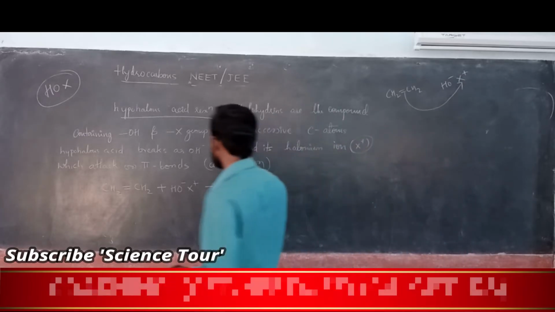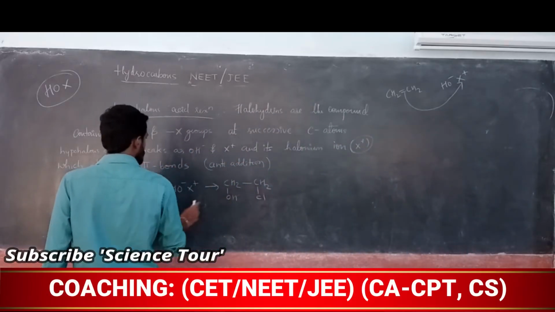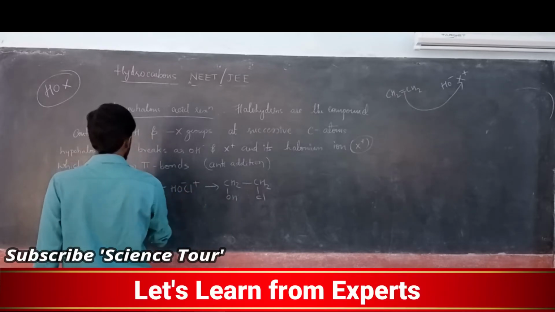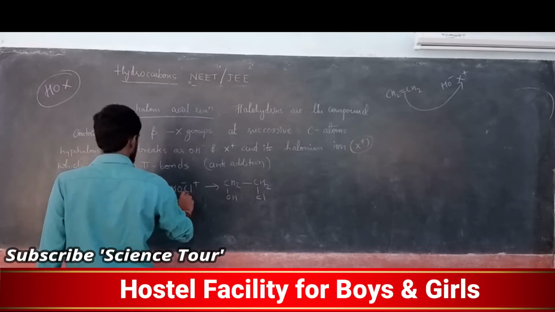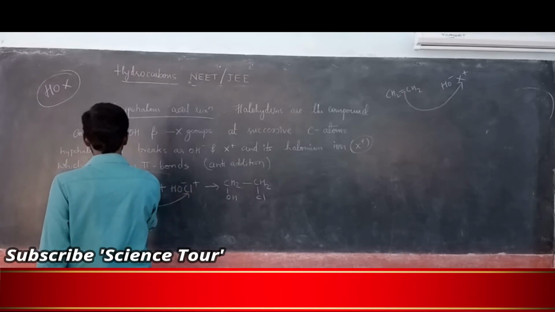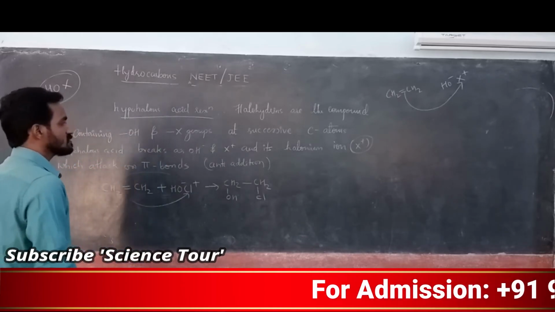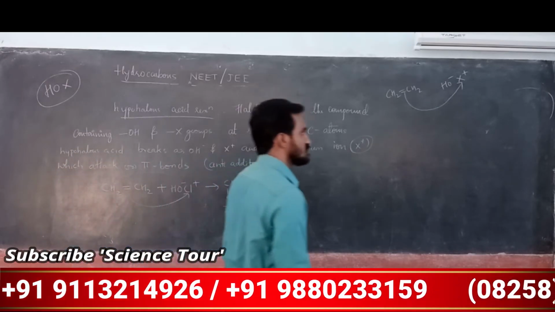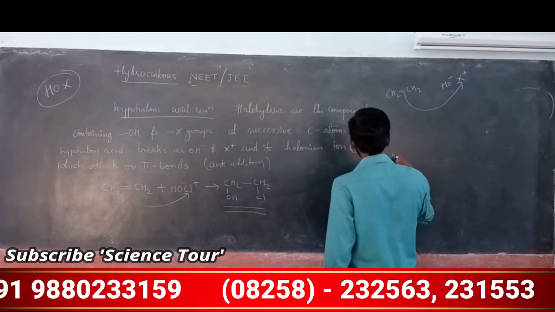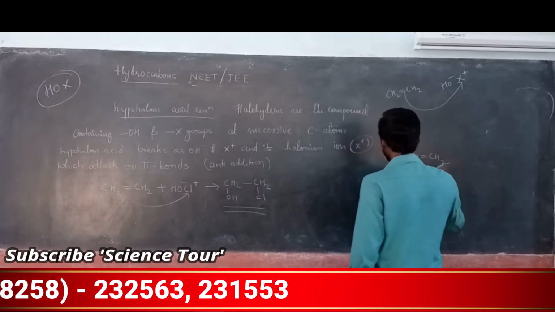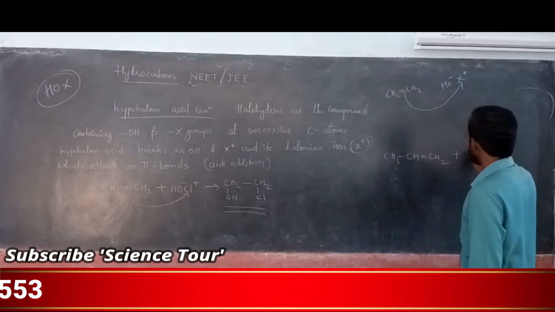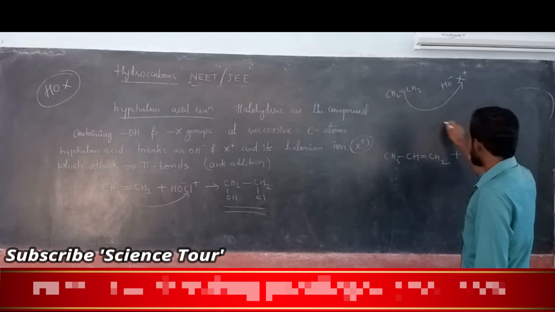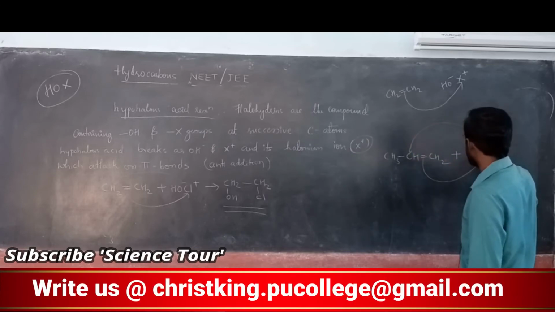Understood? If I use chlorine, the chloride will attack one carbon and the OH will attack the other carbon. So you are getting this product. This addition is according to, for example, an unsymmetrical alkene, CH3 CH double bond CH2. How does the addition take place? The negative part will attack the carbon containing less number of hydrogen atoms and the positive part will attack the other.